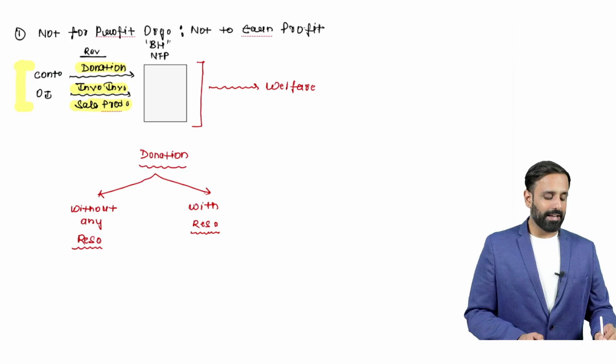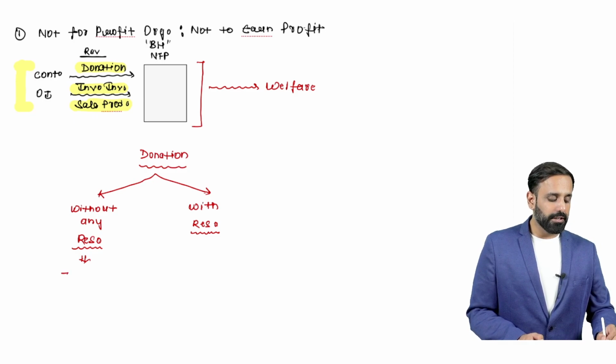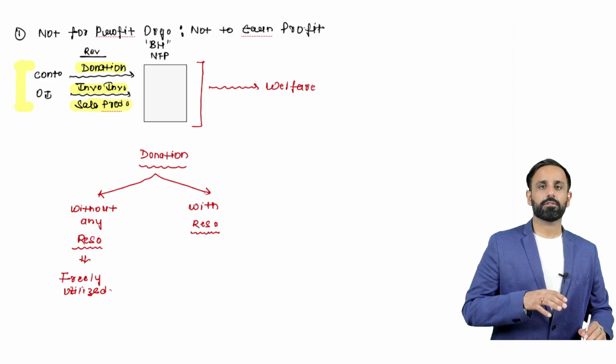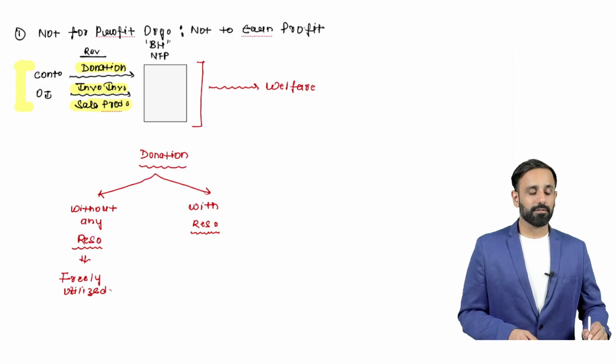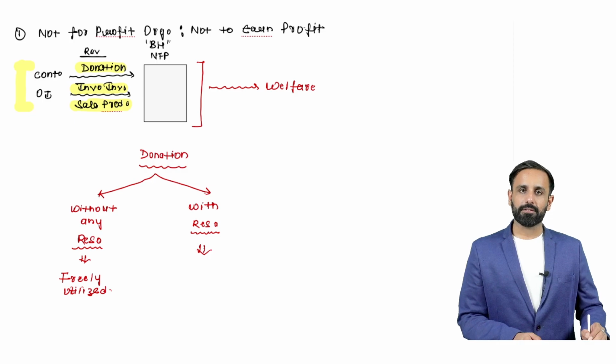So if any donation has been received without any restriction, that can be freely utilized for the welfare of society. If I'm saying that it can be freely utilized anywhere for the welfare of the public or society, it means there is no restriction on this. But when a donation has been received with a certain condition or restriction, that donation should be used for that specific purpose only.